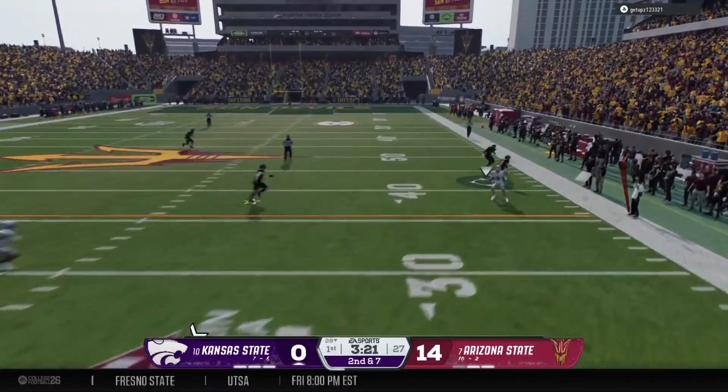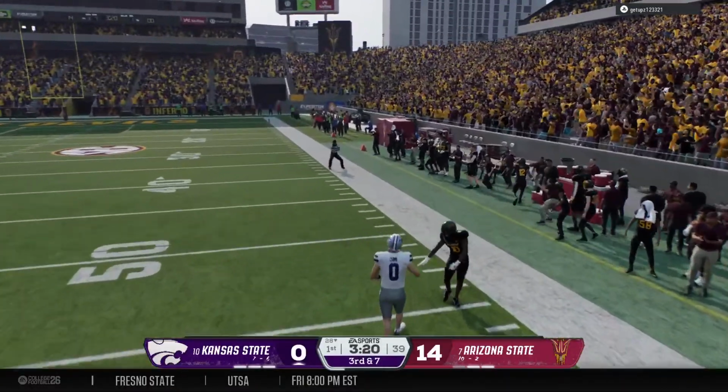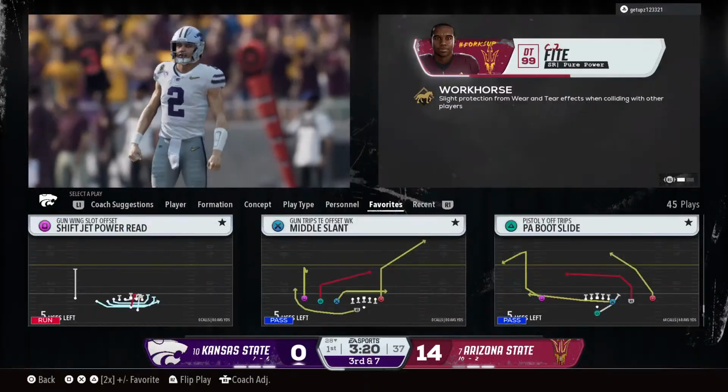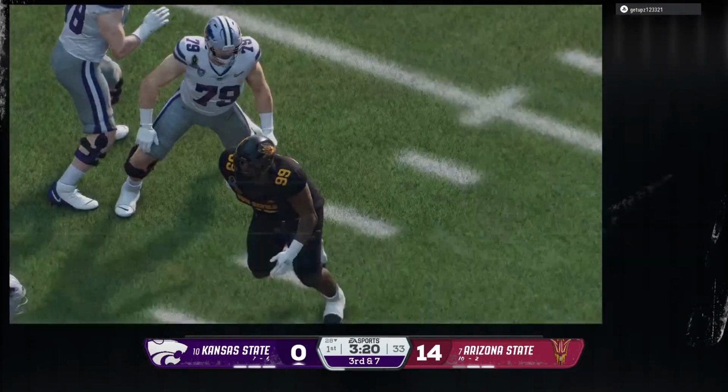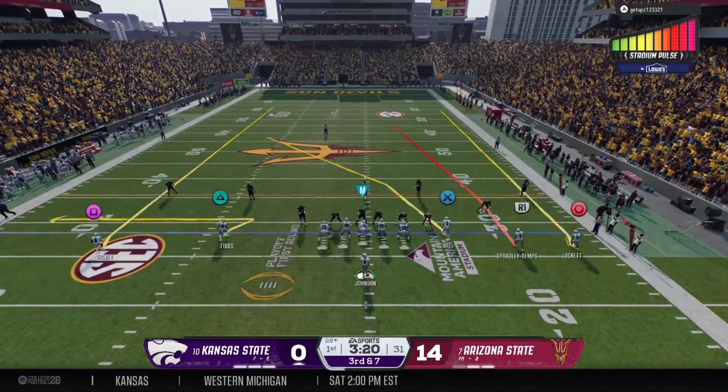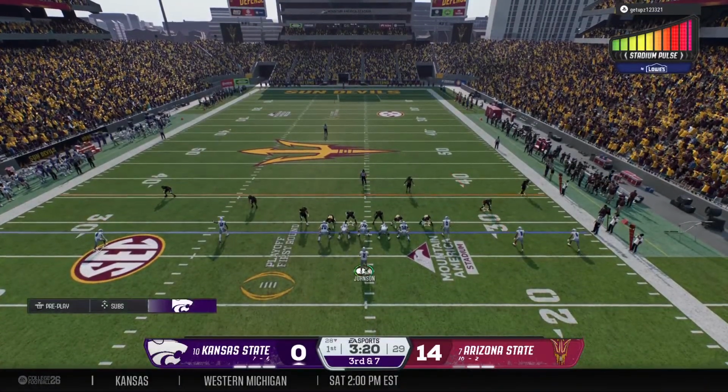Pressure is coming. He'll just throw that one away to avoid what would have been a sack. Boy, that pass rush got in there in a hurry. Great job by this defense of disrupting the rhythm and timing between the quarterback and the receivers.